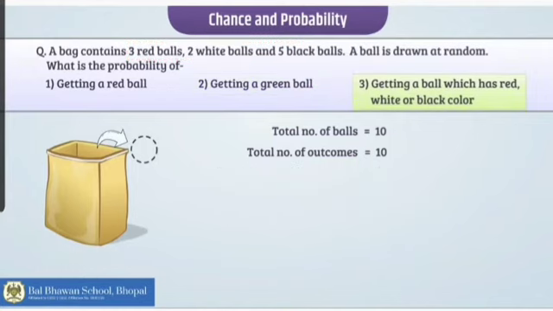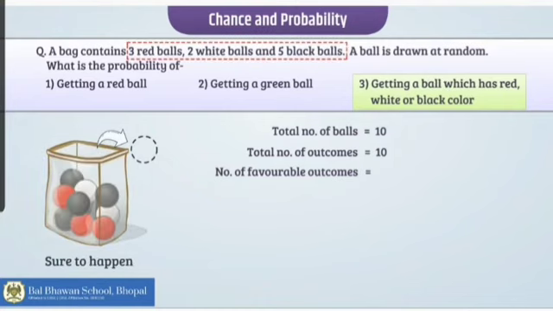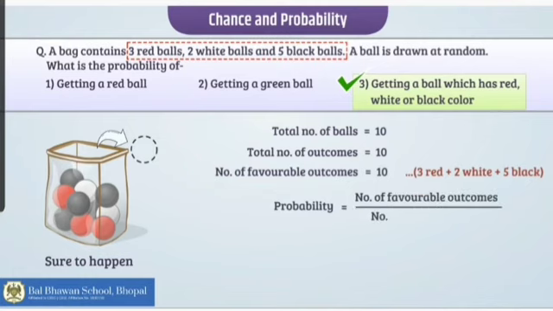My third question was getting a ball which has red, white or black color. Now, either of the three colors should be there. So, total number of outcomes are 10 over here, right? And it is sure to happen, that means a ball of one color will be taken out. So, over here the number of favorable outcomes will be 10, because a ball of one color will be taken out. So, probability will be number of favorable outcomes upon total number of outcomes. 10 upon 10, which gives me the value 1.